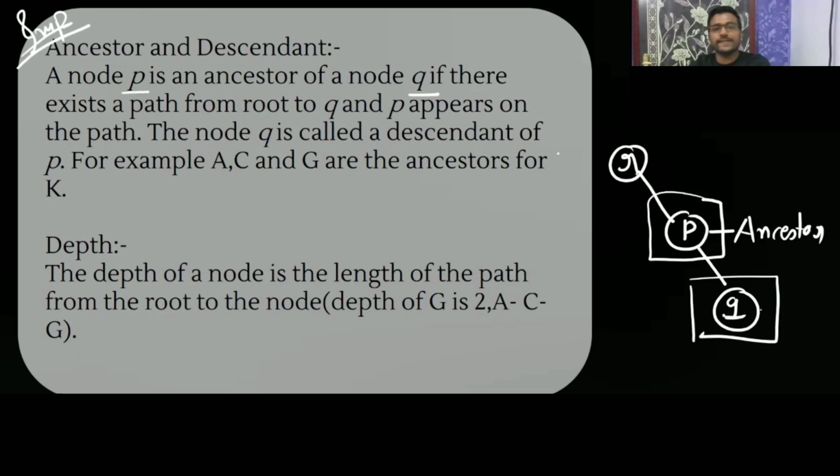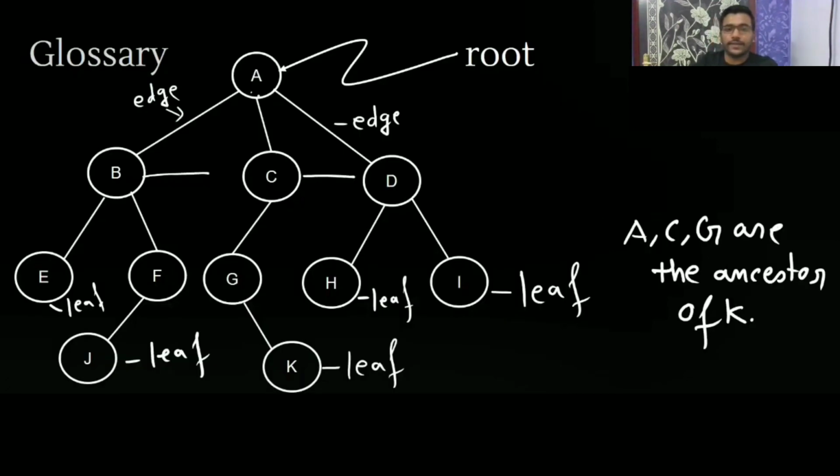The node Q is the descendant of P. Understood now? Like here, A and D are the ancestors of I, and the descendants of A in this path are D and I. The descendants of A are many, but in this path you can say D and I. Now let us assume B. What are the ancestors of J?